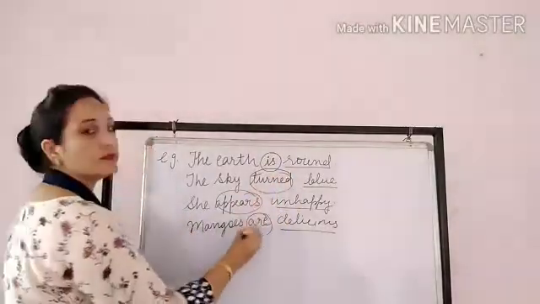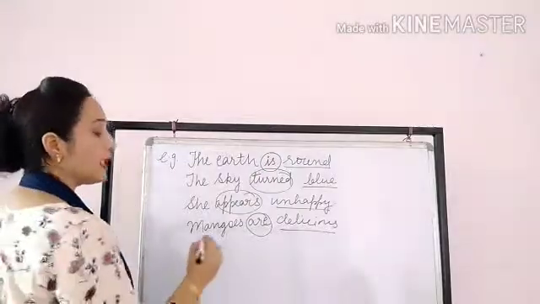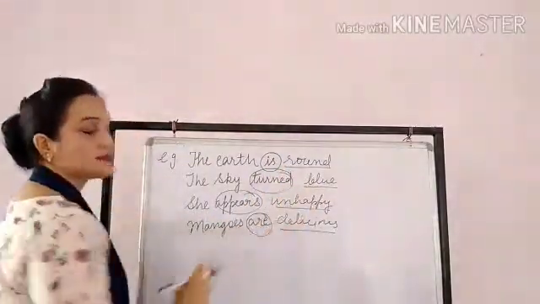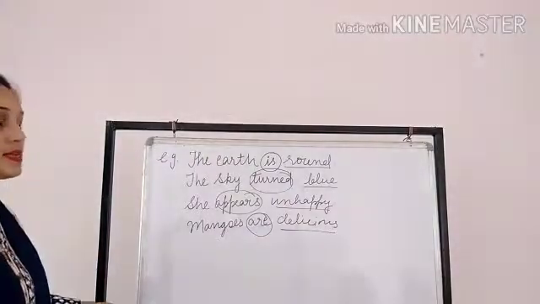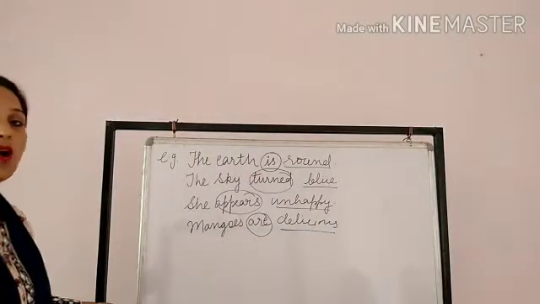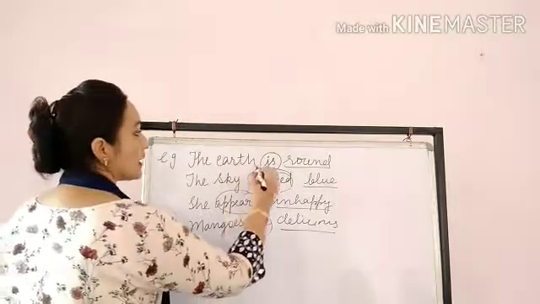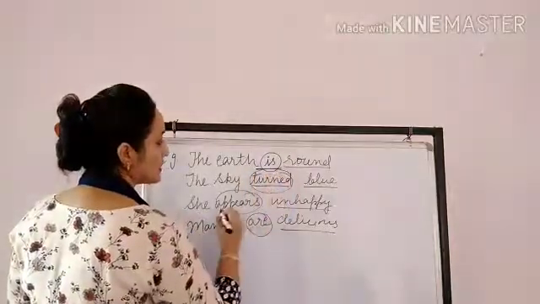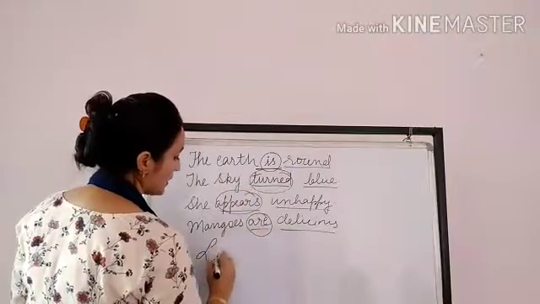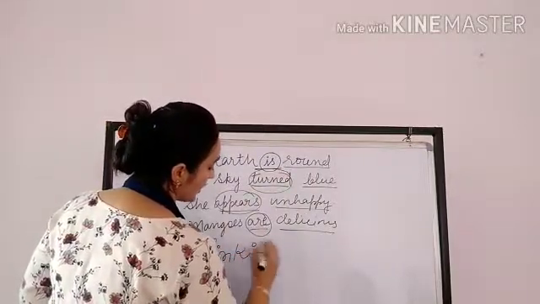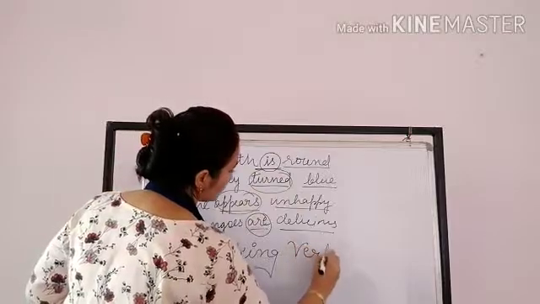All these verbs will be incomplete if we are not adding these words. So these sentences will be in the category of incomplete predication. That's why these verbs is, turned, appears, are, are now known as linking verbs.